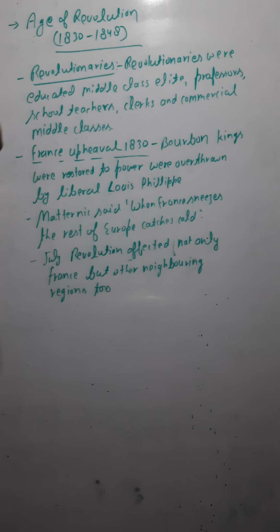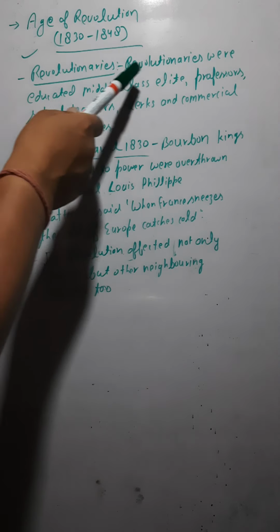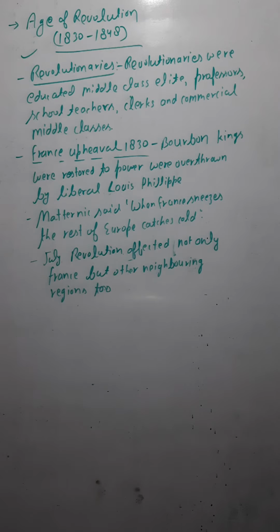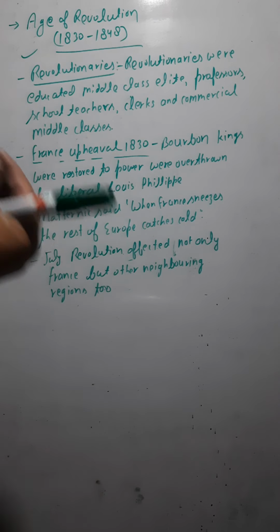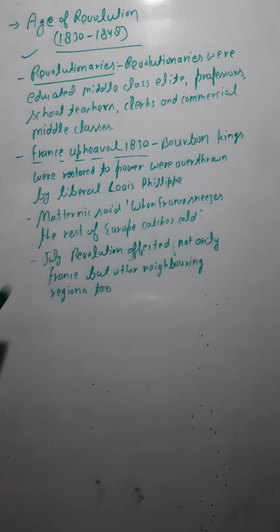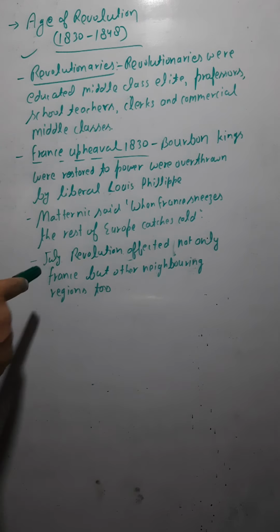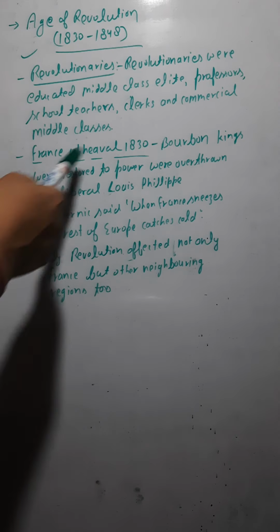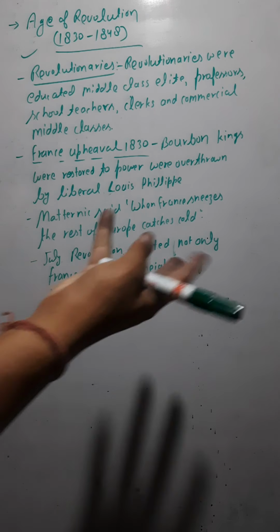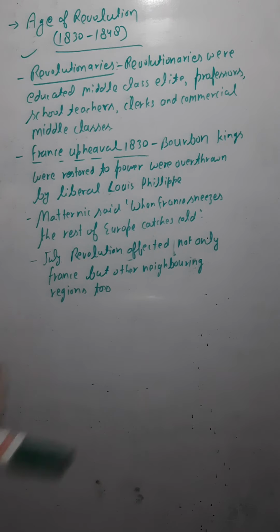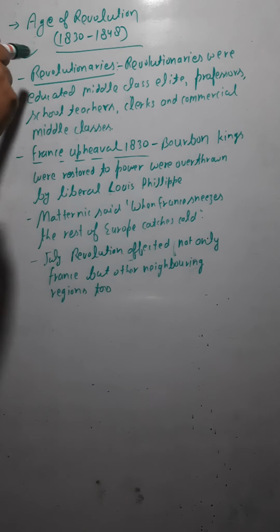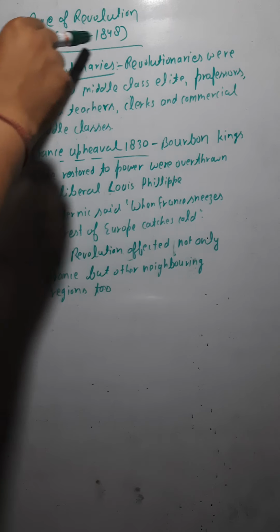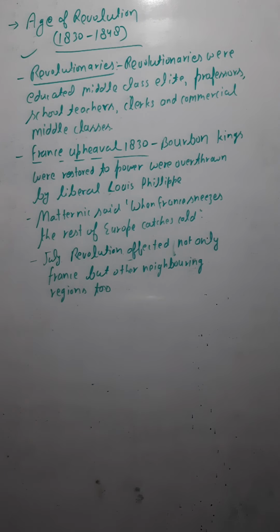Now, who were the revolutionaries? Revolutionaries were the educated middle class elite. They were educated persons: professors, school teachers, and the commercial middle classes. All these are known as the revolutionaries, because they were spreading the ideas of liberalism and nationalism. Between 1830 and 1848 these revolutionaries were quite active, and that is why the changes are there.